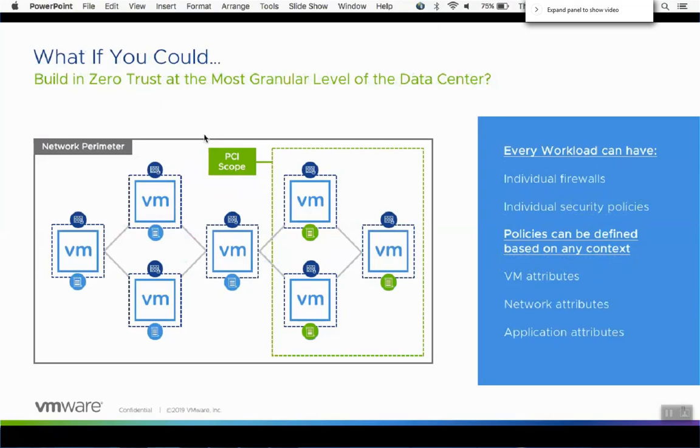So the idea here is when you start thinking about where and how you want to organize your resources, think about it from an AD perspective and how you organize your OU. You can organize your OU in lots of different ways, how you organize your AD groups in lots of different ways based upon function, geo, all of those different attributes. The same attributes we can apply to the software-defined networking with NSX. And so by having this example here with a PCI scope, that subset of VMs gives you that granular level of control based upon firewall and policies. Okay.